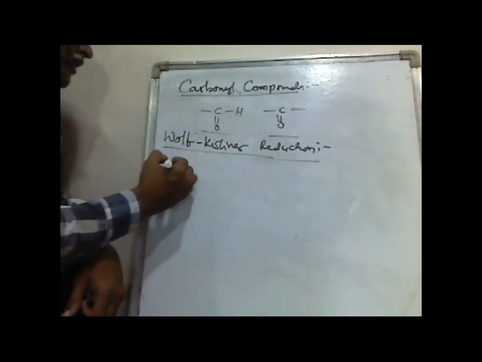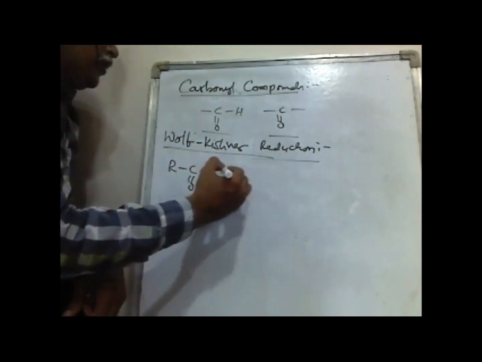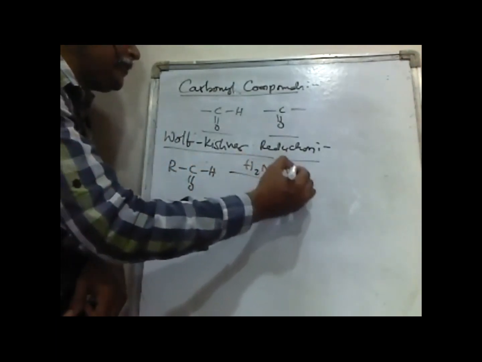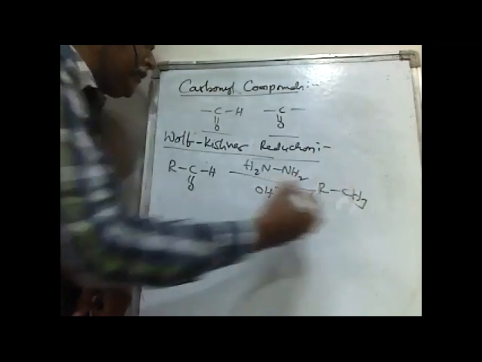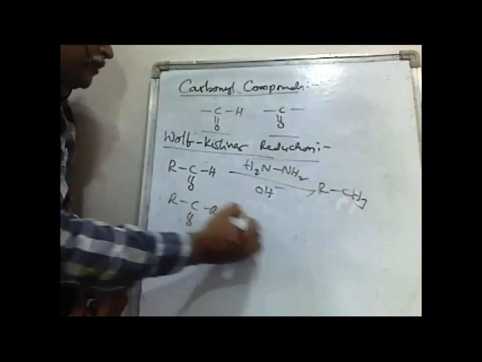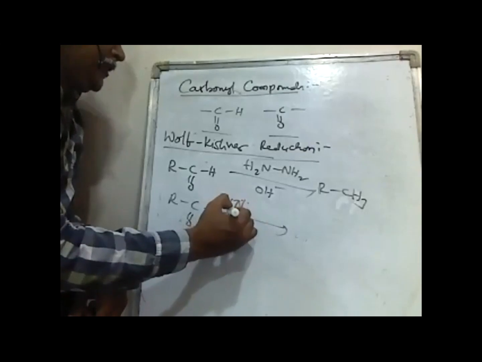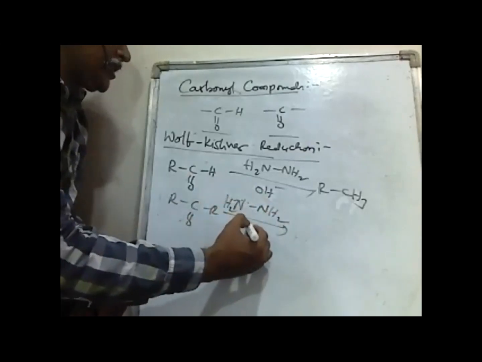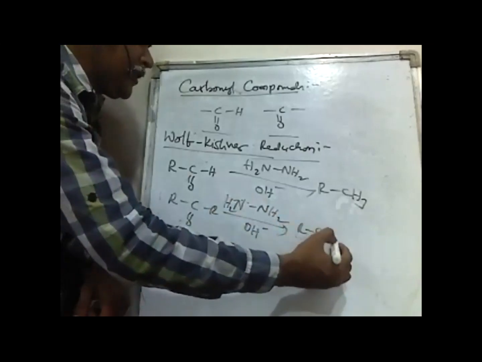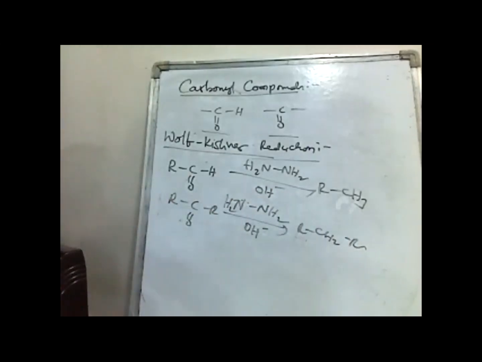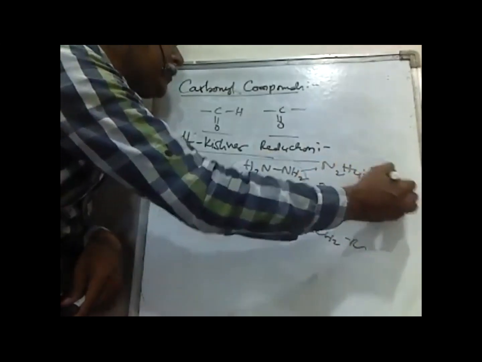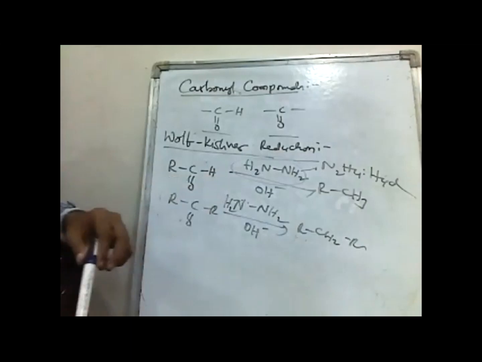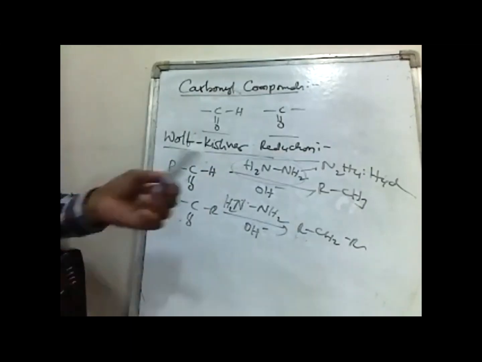When aldehydes or ketones are treated with hydrazine, N2H4, in the presence of base, alkanes are formed. This reaction we are calling the Wolff-Kishner reduction.